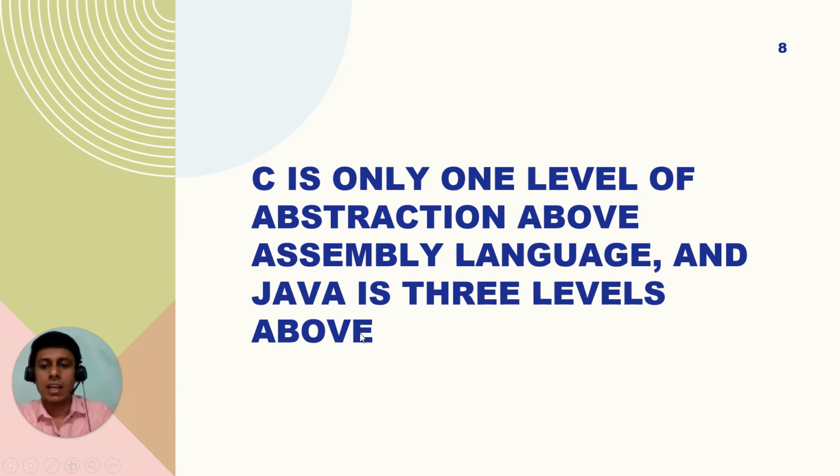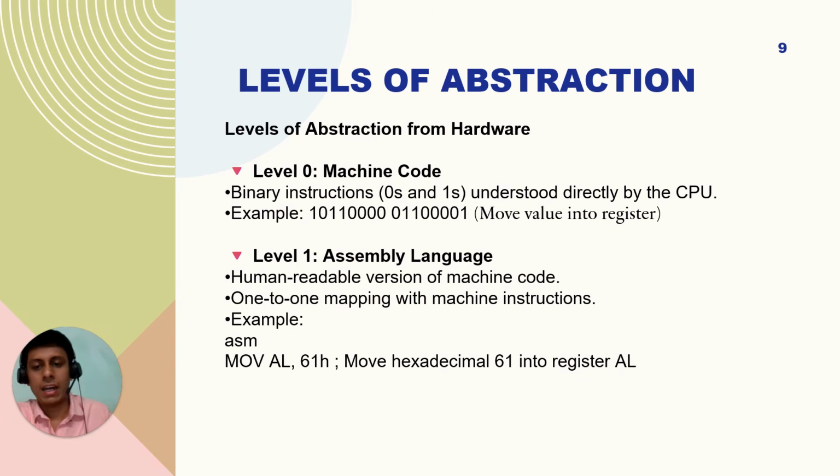Then this is the famous thing: C is only one level of abstraction above assembly language and Java is three levels above. As I told, at level 0 we have the machine code, the binary instructions consisting of zeros and ones, which are understood directly by the CPU. In assembly language we use human readable code, that is MOV.